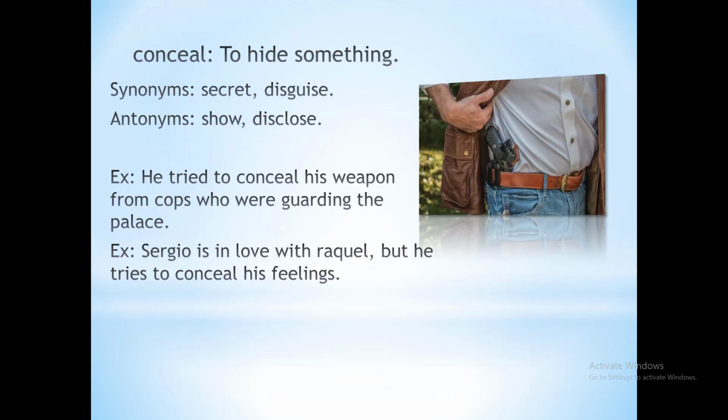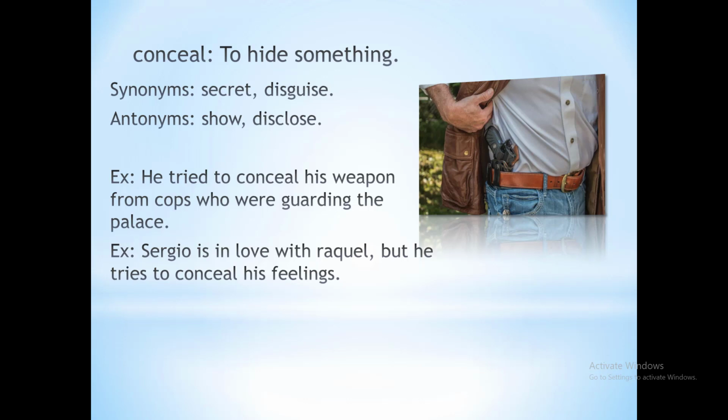Conceal means to hide something, to not expose it, to not show it to anyone, to keep something secret. Its synonyms are secret and disguise. It means to hide something when you don't want to publicize something, or expose something or someone. Now take a look at its antonyms, which are show and disclose, meaning to reveal, to show, to not keep something secret, to make it public, to publicize something, to expose something.